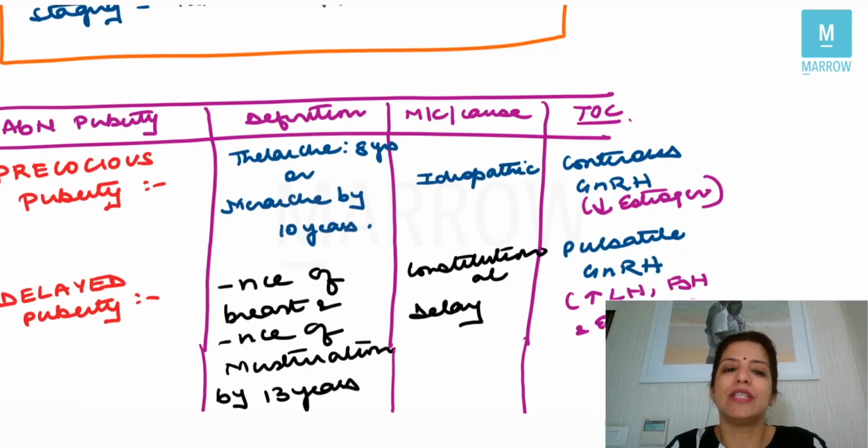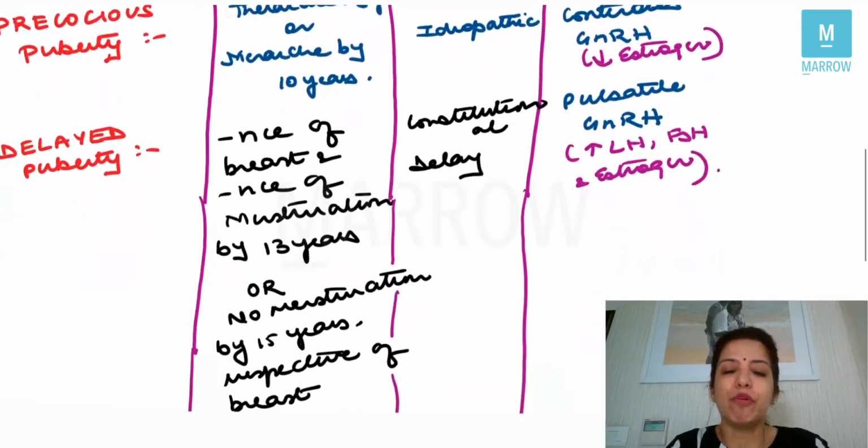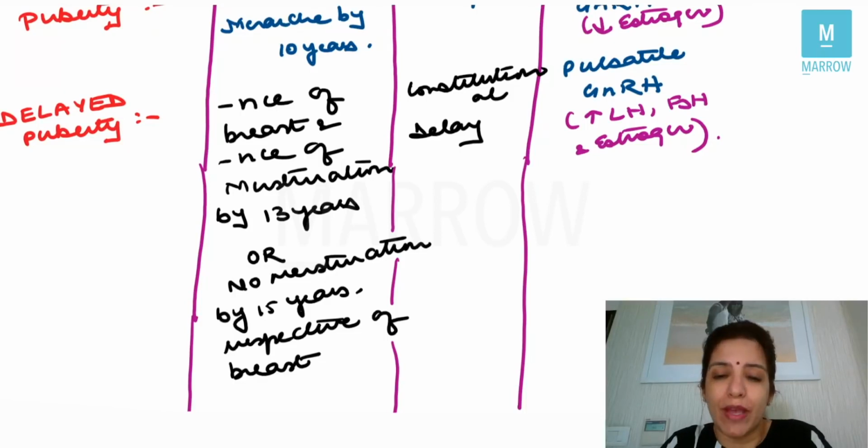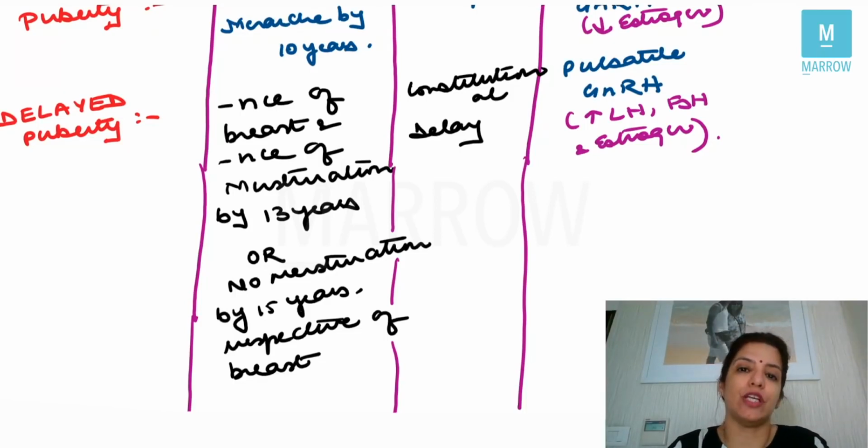Let's talk about delayed puberty. Delayed puberty means absence of breast and absence of menstruation by 13 years of age, right? Or if there is no menstruation by 15 years of age, irrespective of whether the breast is present or not.